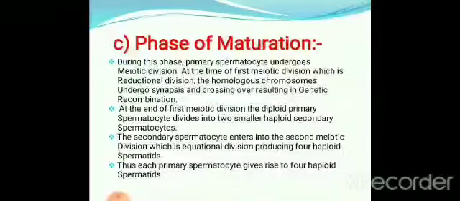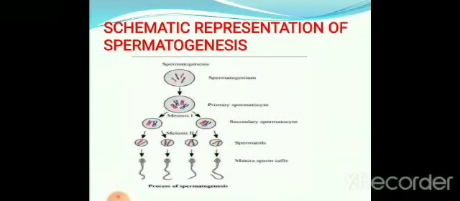Here is another one, a schematic representation. You can see the spermatogenesis process in the heading, and there is a spermatogonium, meaning primary germ cells or primordial germ cells. Those primordial germ cells undergo mitotic division to produce primary spermatocytes, and these primary spermatocytes undergo meiotic 1 division, and they produce what?